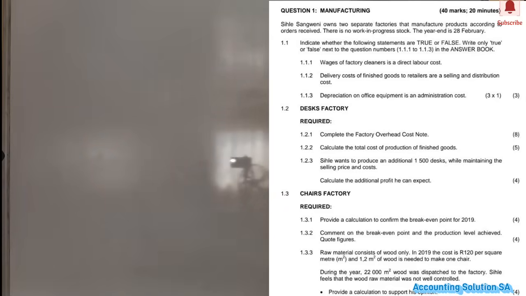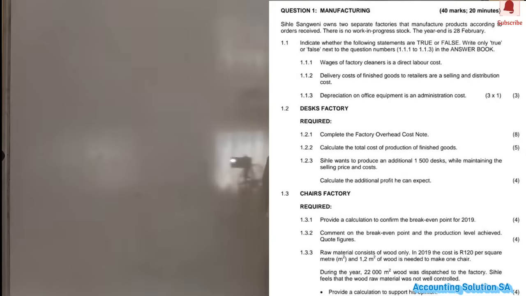1.1.2 Delivery cost of finished goods to retailers is selling and distribution cost. It's true, but you also have to be careful when you answer this kind of question, because they can say that delivery cost of raw material is selling and distribution, which is going to be false. This delivery cost is to deliver to customers, so it is selling. 1.1.3 Depreciation of office equipment is administration cost. It's true. Anything that is related to office is administration cost.